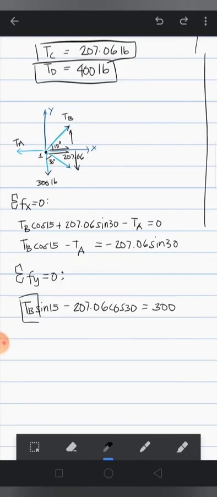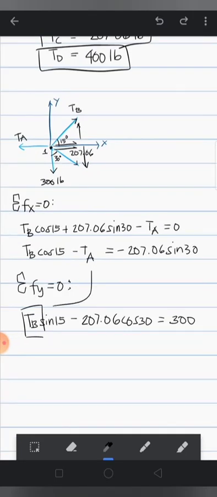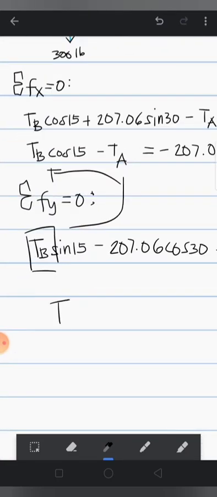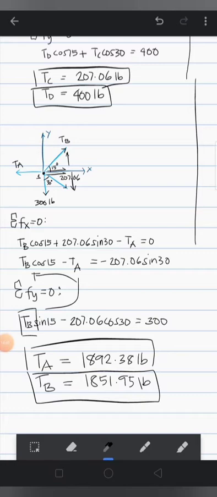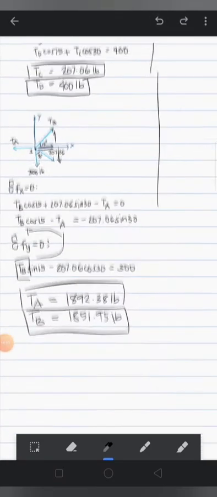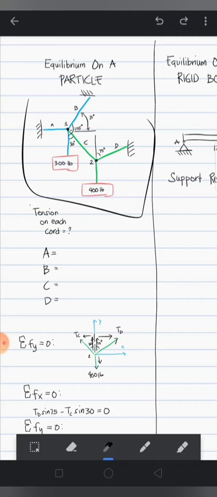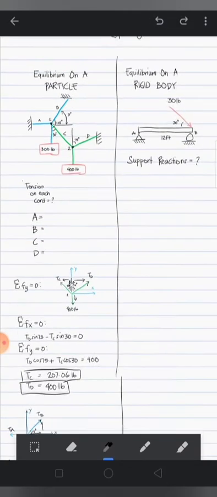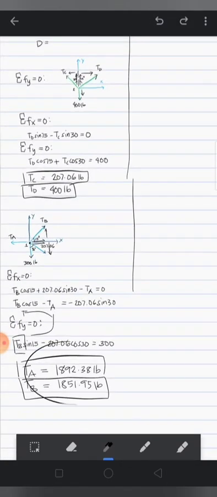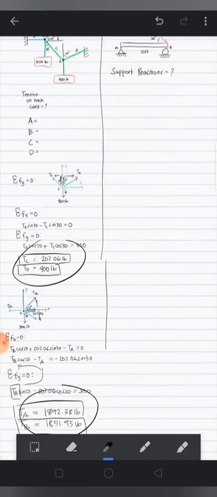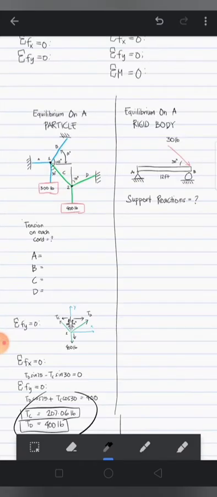Alright, so after getting TB, we substitute that value to this one, or to this one, and now we get the values of TA and TB. So after solving these equations, now we got the tension in A, which is 1892.38 pounds, and tension in B, 1851.95 pounds. So we've answered this problem, the tensions on the ropes. These numbers here will give this system an equilibrium.